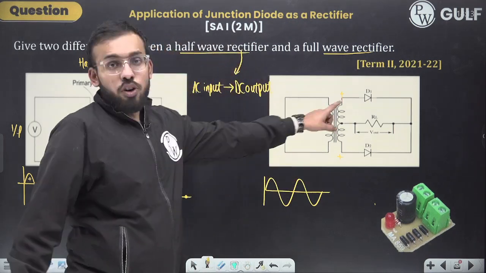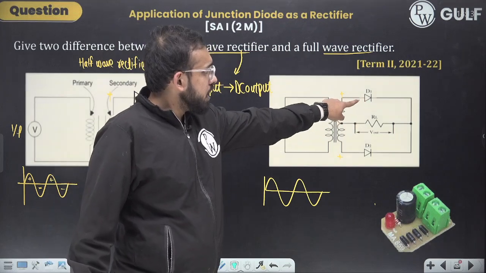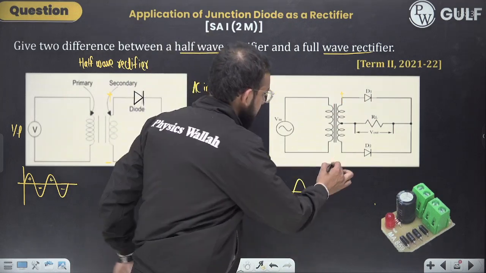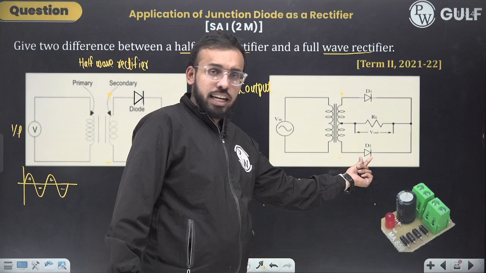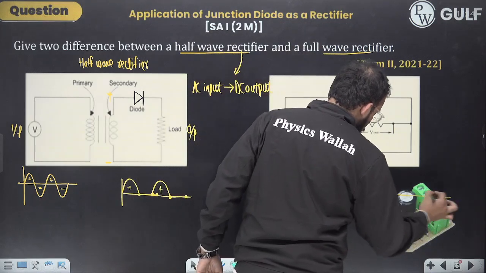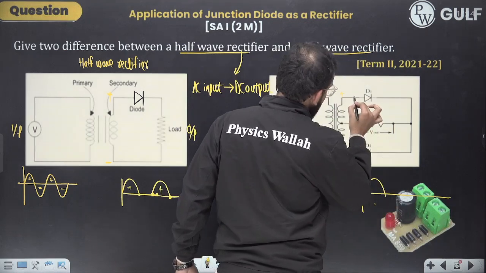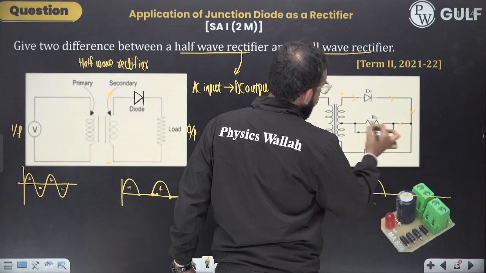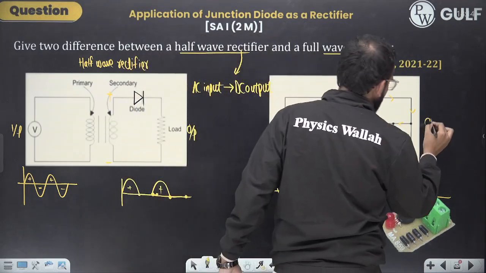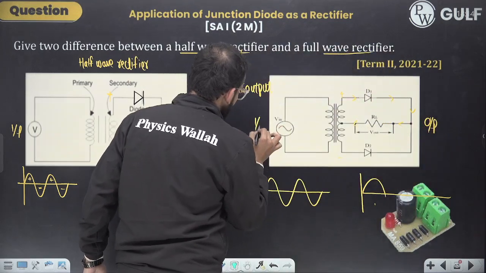Now, first this diode, as you can see, P side, N side, it's in forward biased. On the other hand, okay, sorry, this is negative. On the other hand, this is in reverse biased, right? So this diode will allow the current to pass. It will move across this load, and across this load is what you are getting the output, right? And here is the input, right?